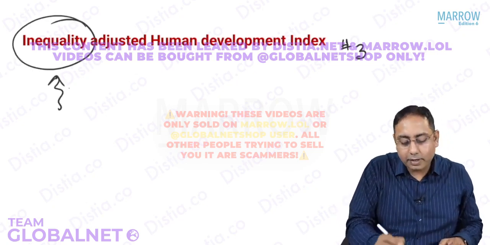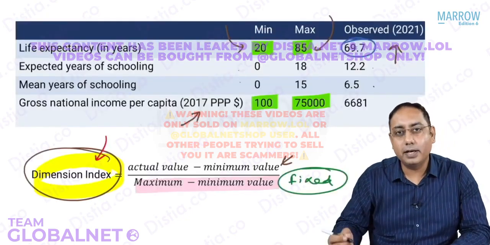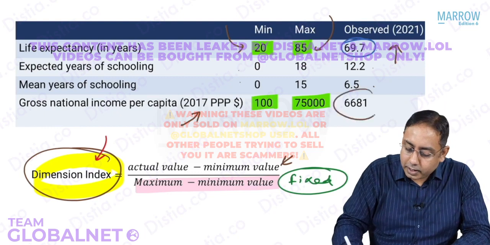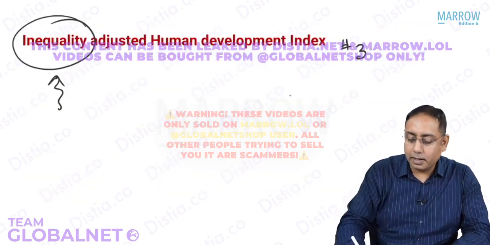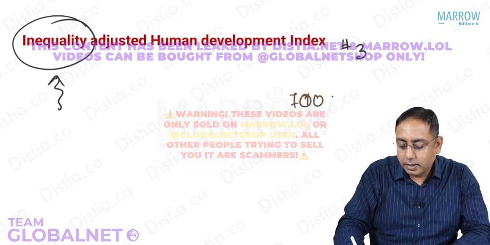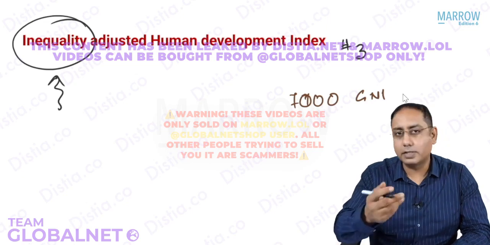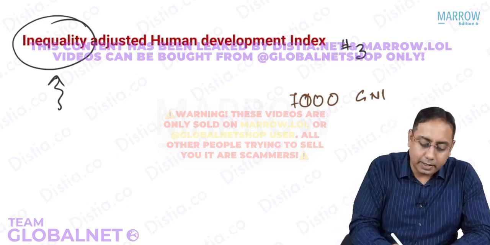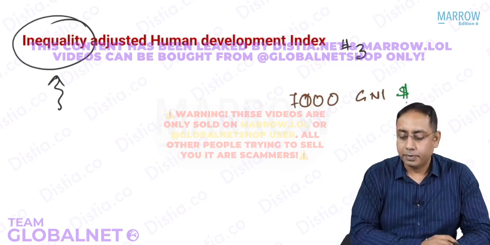Please note that in every country there have to be some inequalities. Let us say I talk about the Indian HDI again. If you look at the Indian HDI, what is the GNI? That is 6,681. Let us take, for example, $7,000 as the GNI for India. That was sometime back in 2017. I'm just taking an example. So GNI in terms of dollars is $7,000.